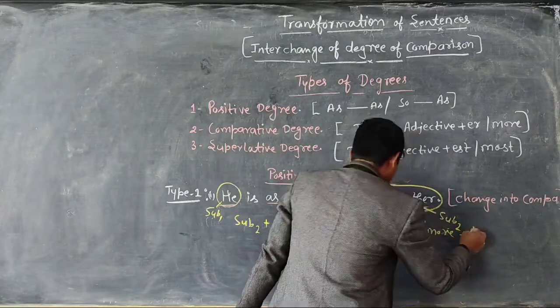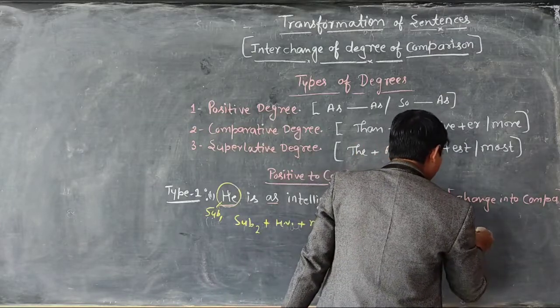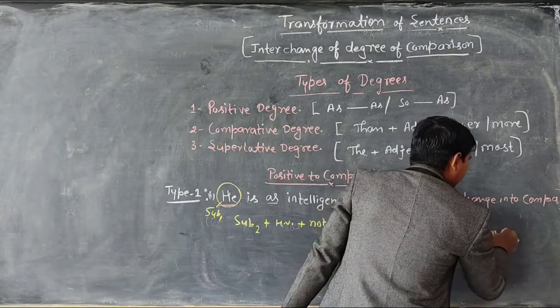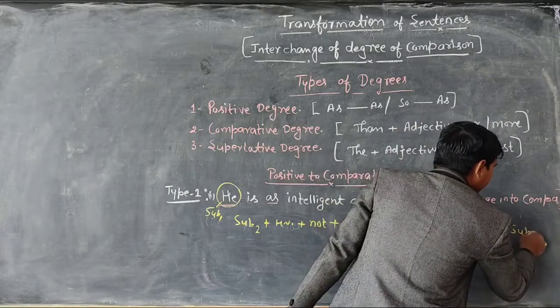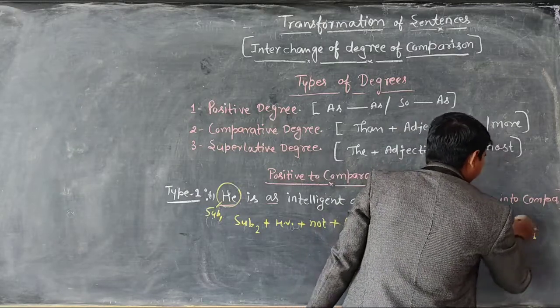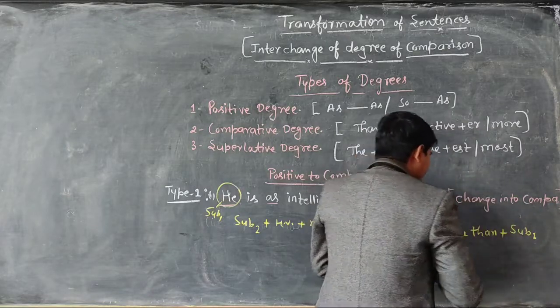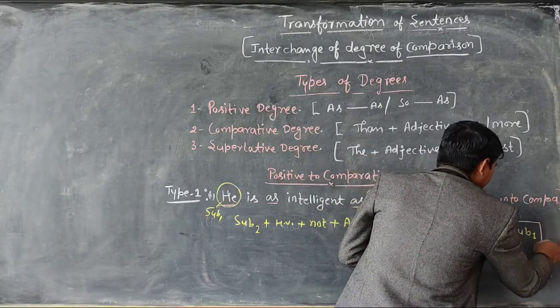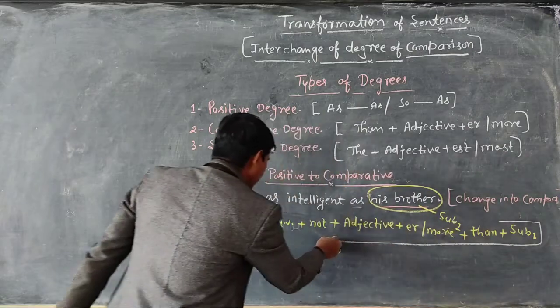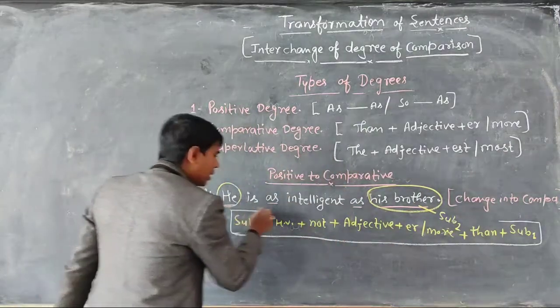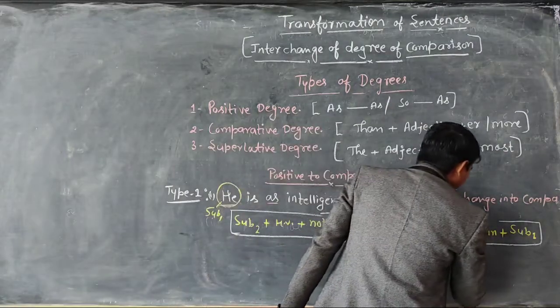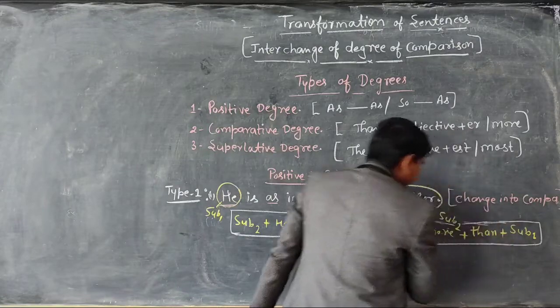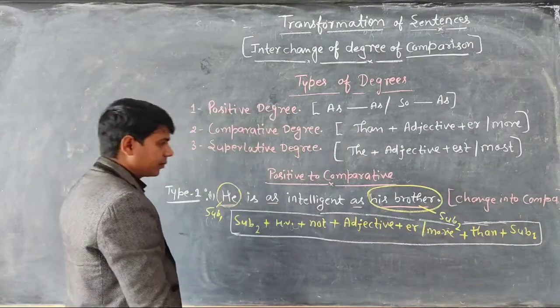Then we use than, and after that we use subject first. So this is a trick to change a positive degree into a comparative one when we have comparison between two persons or two things.